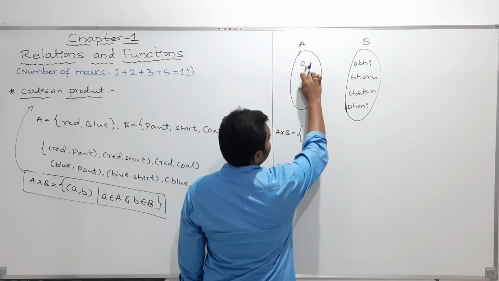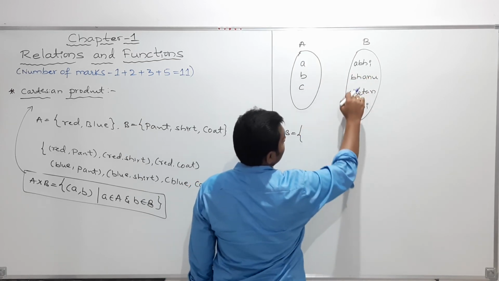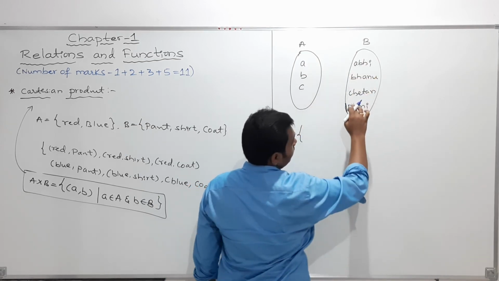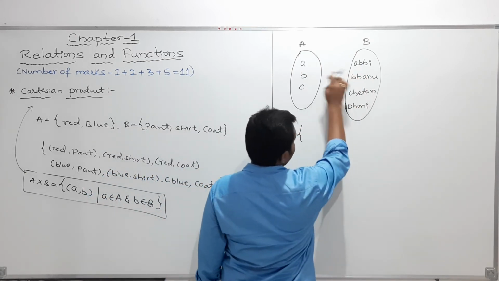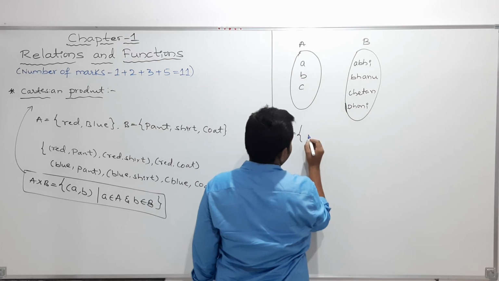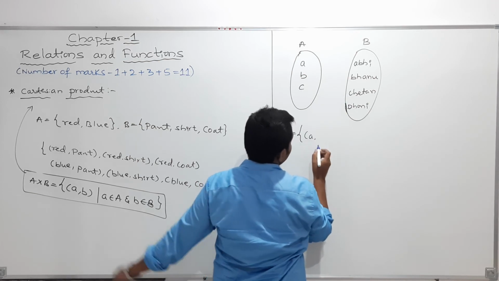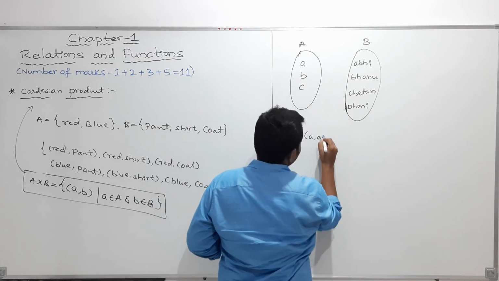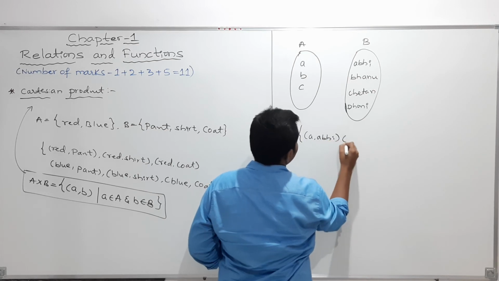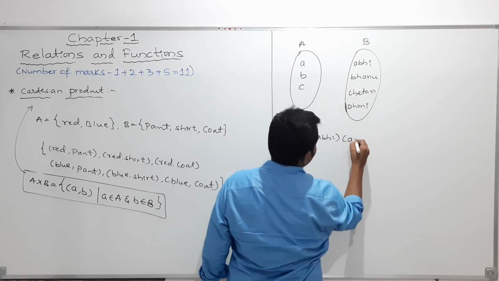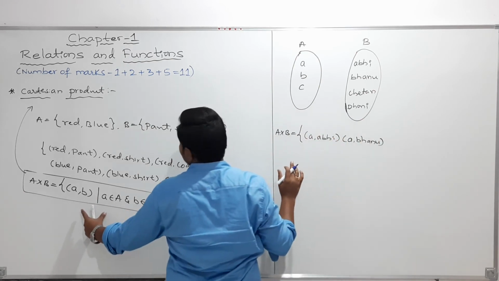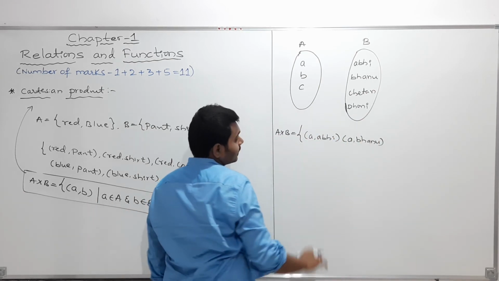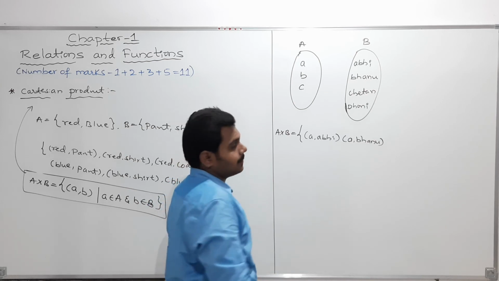First I take the first element and connect it with all the elements of this set. So A comma this, A comma this, A comma this, I am writing. The first possible ordered pair is A comma Abhi, and next A comma Bhanu. I am just writing the ordered pairs, that is, I am writing the Cartesian product.